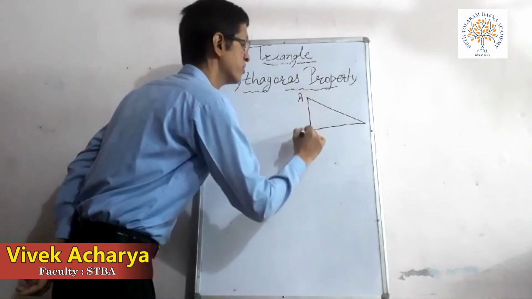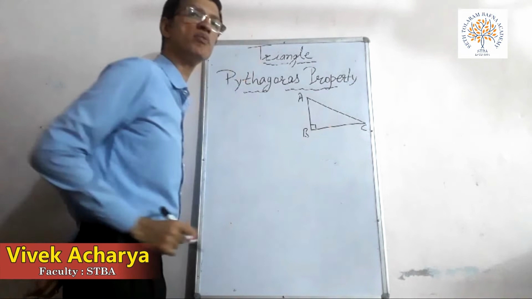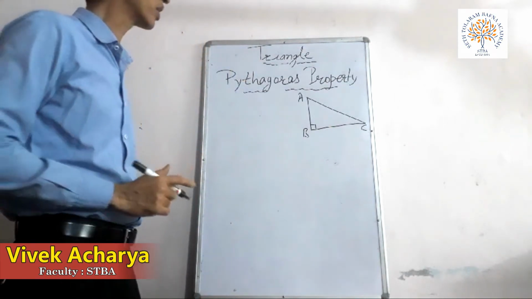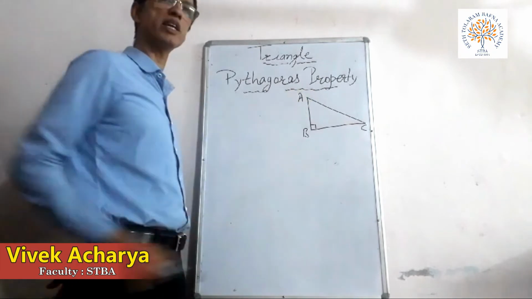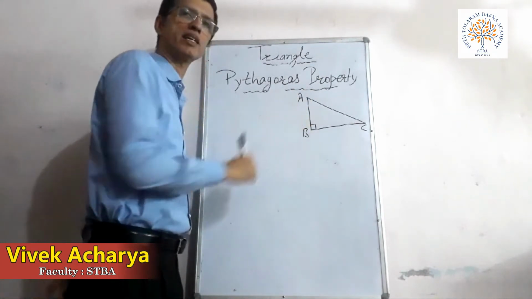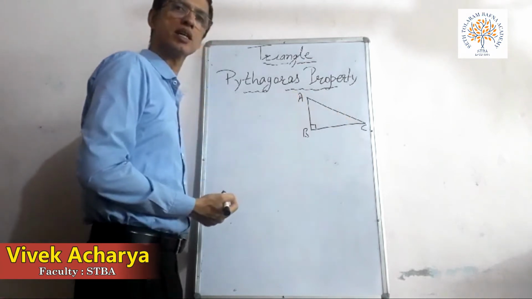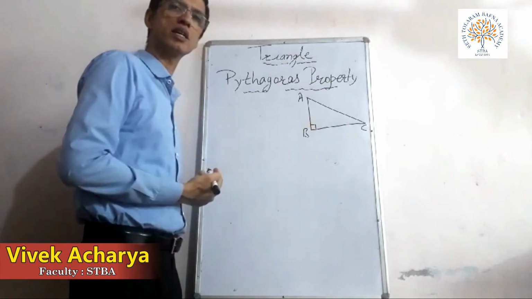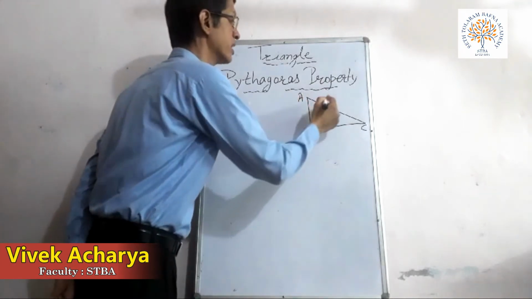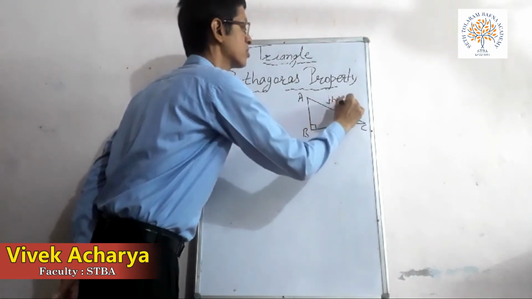It means if a triangle has one angle of 90 degrees, then it is a right angle, as you know. Now if I take a triangle ABC in which angle B is a right angle, here it is the hypotenuse.